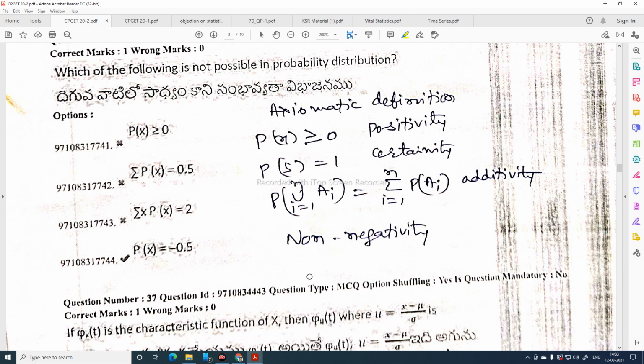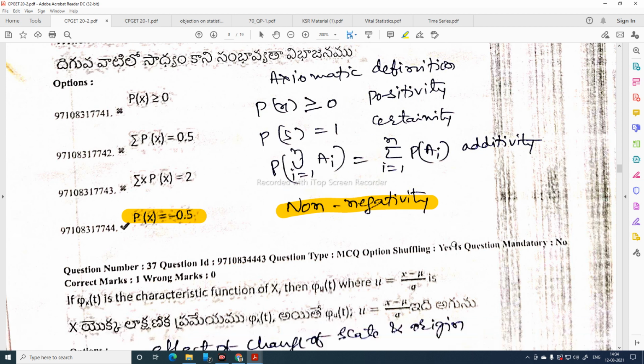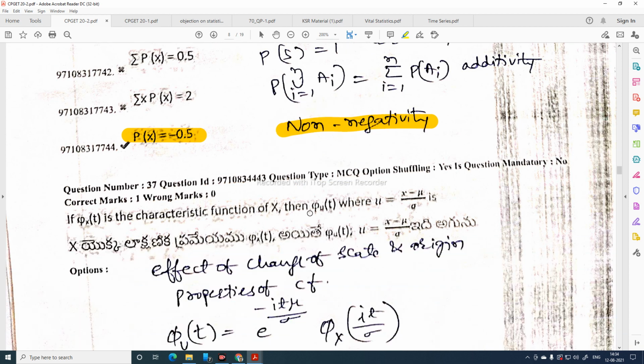Which of the following is not possible in probability distribution? Here p of x is equal to minus 0.5. Probability is a non-negative quantity, so this is not possible. This is the answer. By axiomatic definition, we have three axioms: positivity, certainty, additivity. These are the three axioms. So this is the answer.